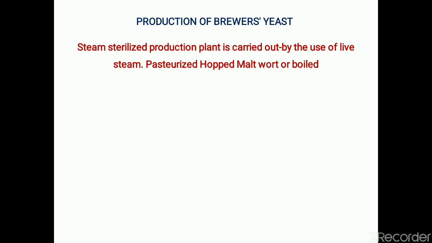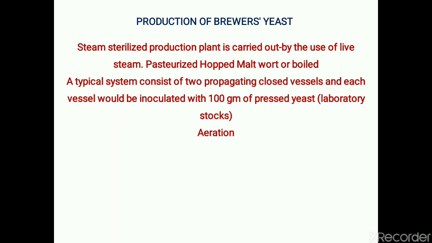Remember that this boiled malt contains all the essential nutrients which are required for the brewer's yeast. A typical system consists of two propagating closed fermentation vessels, and each vessel would be inoculated with 100 grams of press yeast, that is the inoculum from a laboratory stock. Then there is continuous aeration at a temperature of 20 degrees Celsius.